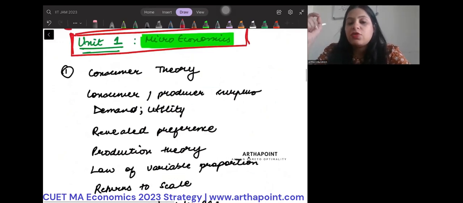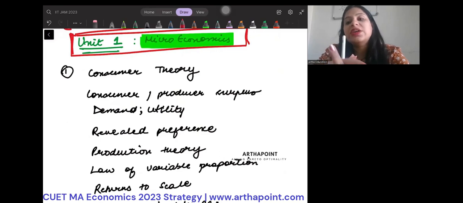What all will come in microeconomics? Consumer surplus, producer surplus, demand, utility. ठीक है. Demand और utility में क्या जानना है? What is an indifference curve? What are the different kinds of indifference curve? How to find MRS of different indifference curves? ठीक है. Min function क्या होता है? Max function क्या होता है? Then revealed preferences, that is what is important for you. Okay, so what is WARP, what is SARP, right?